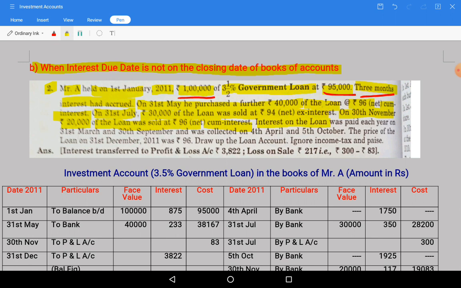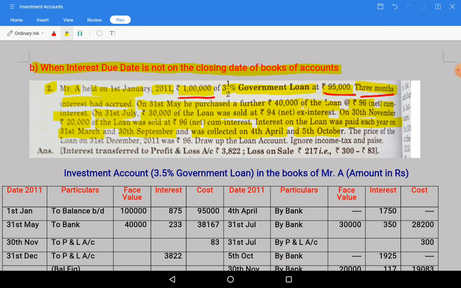Interest on the loan was paid each year on 31st March and 30th September. These are the due dates of interest, and it was collected on 4th April and 5th October. Whatever interest is there for March, we need to calculate only till the due date, that is 31st March.